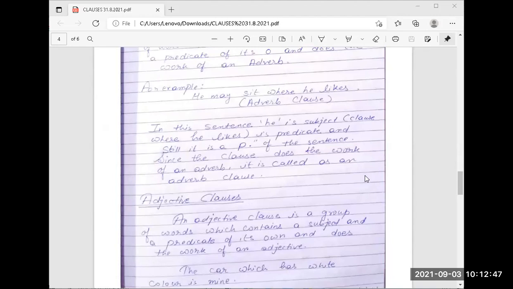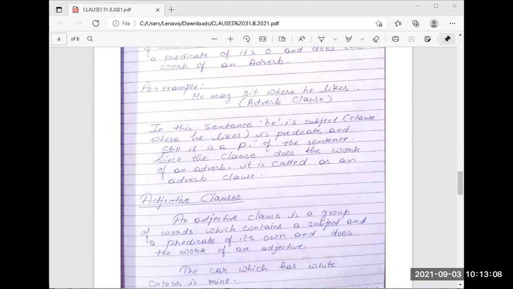Since the clause does the work of an adverb, it is called an adverb clause. Some people say adverbial clause; it is also known by that name.